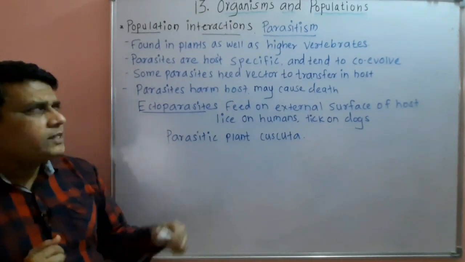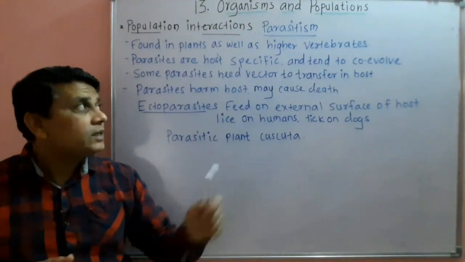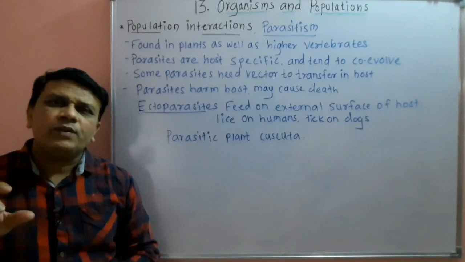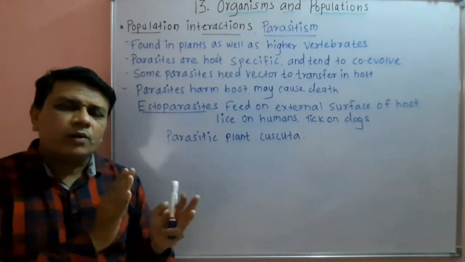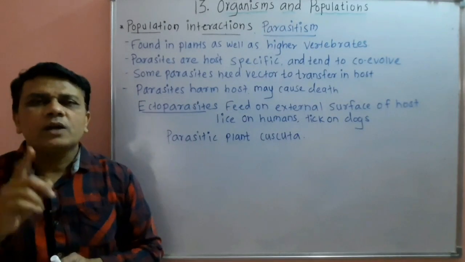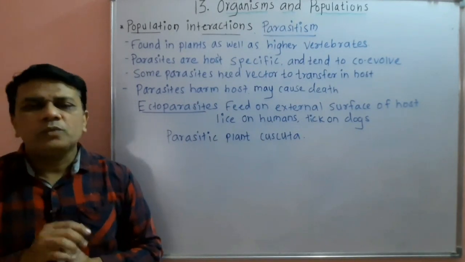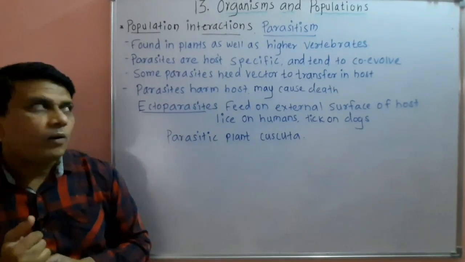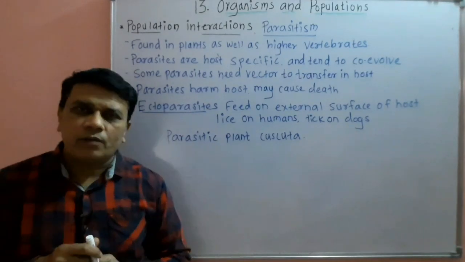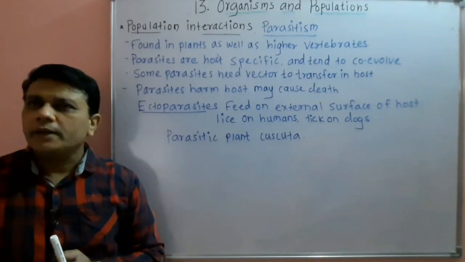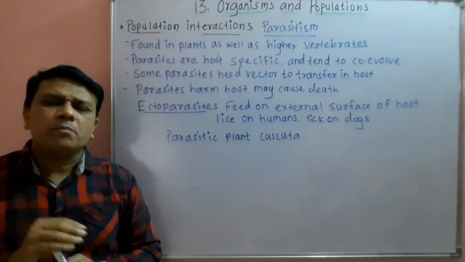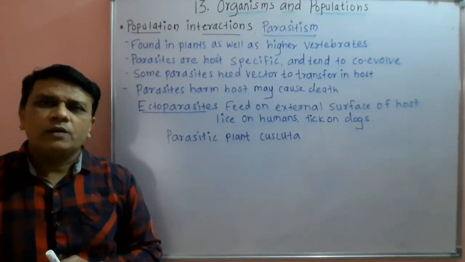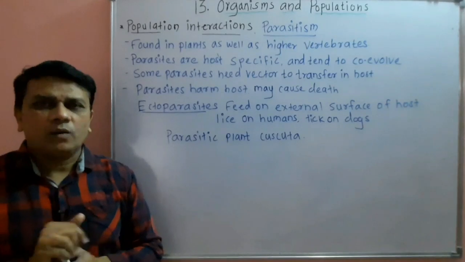Then parasitism is found in plants as well as higher vertebrates. Parasites are host specific, that means they will be found in a particular host only, hence they are called host specific. Then they show the process of co-evolution, that means the host as well as parasite co-evolve. Some parasites need a vector for their transmission to a suitable host. For example, Plasmodium uses mosquito as a vector for its transfer to a suitable host.